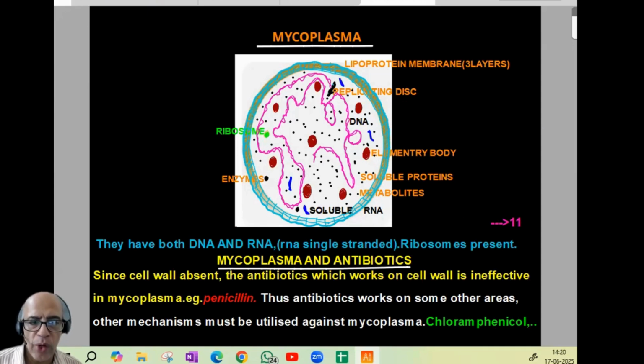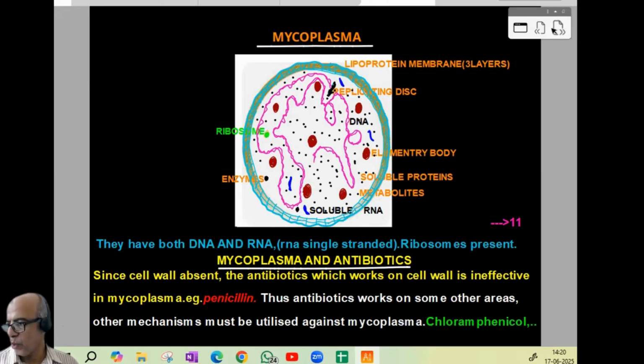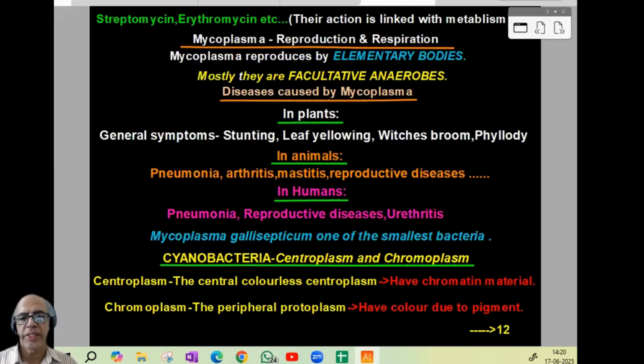And mycoplasma and antibiotics. Since the cell wall is absent, Jokers of the plant kingdom, wall-less bacteria, the antibiotics which work on the cell wall are ineffective in mycoplasma. Here the wall is absent. A typical example is penicillin. So no cell wall, so penicillin will be ineffective for mycoplasma. Thus, antibiotics working on other areas must be utilized against mycoplasma. Typical examples are chloramphenicol, streptomycin, erythromycin, etc. Their action is linked with metabolism.